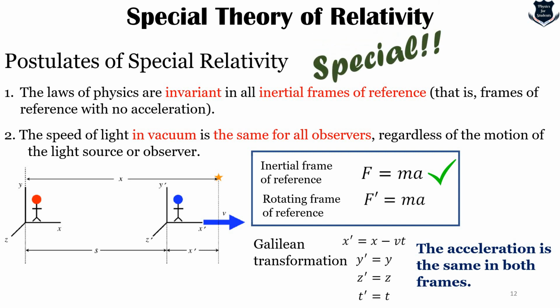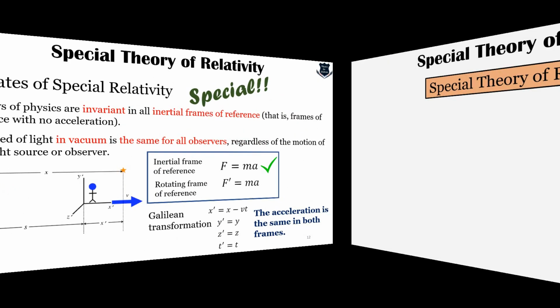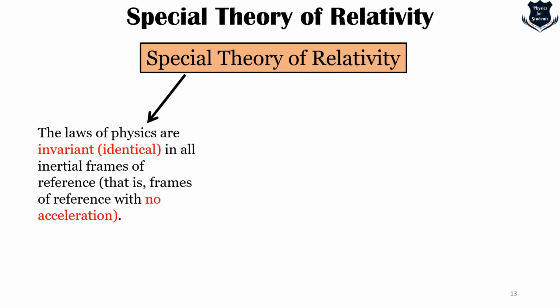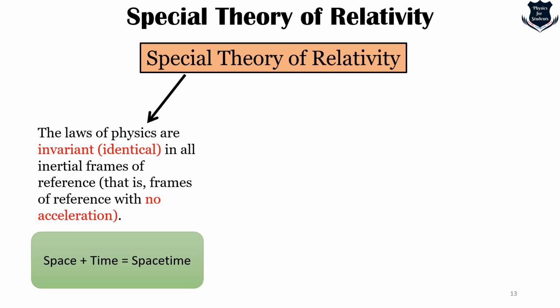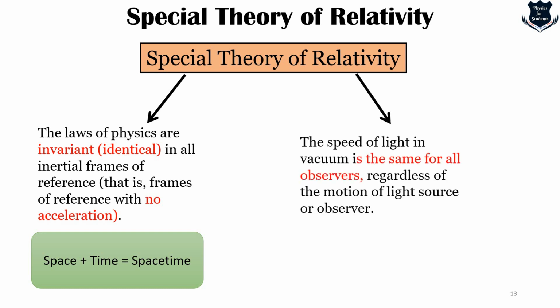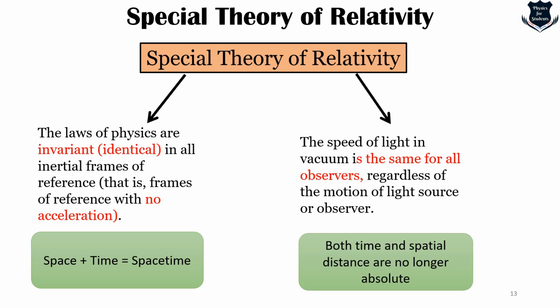We call it special only because it is something very special and restricted only to the inertial frames of reference. So the special theory of relativity says the laws of physics are invariant in all inertial frames of reference, which led to the unification of space and time into space-time as a whole, and the speed of light in vacuum is the same, which means both time and spatial distances are no longer absolute. However, the laws of physics remain the same.